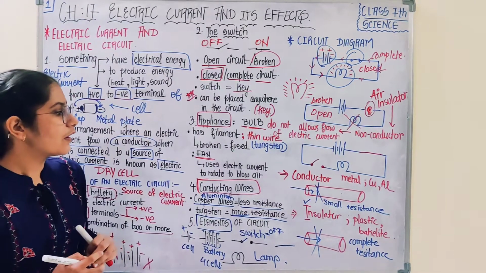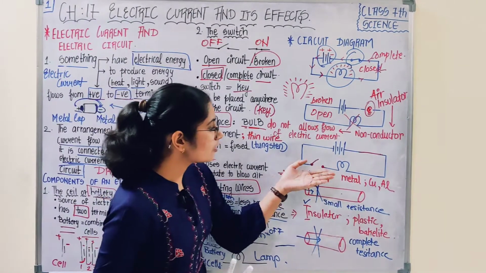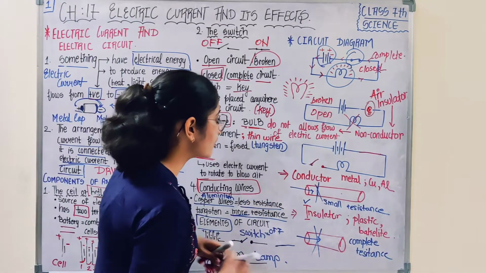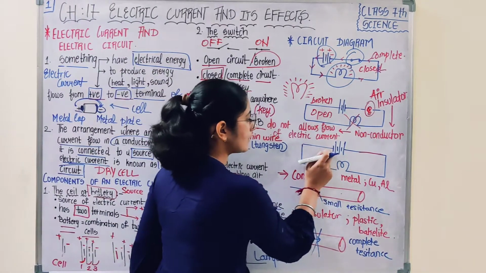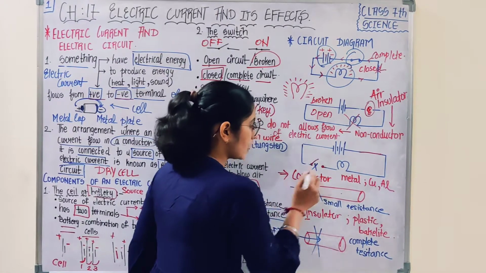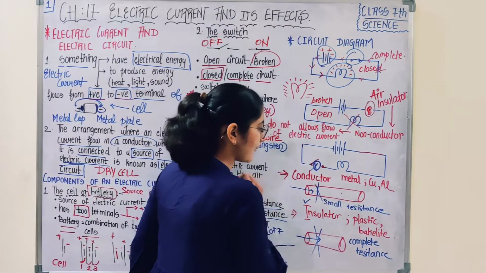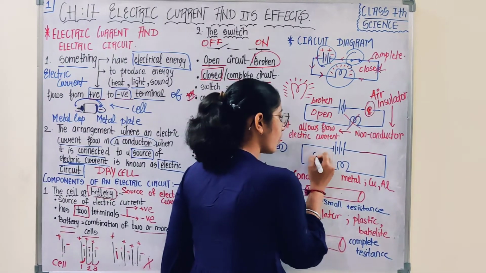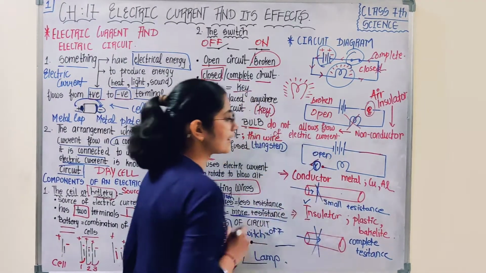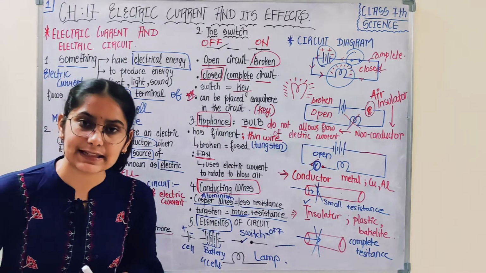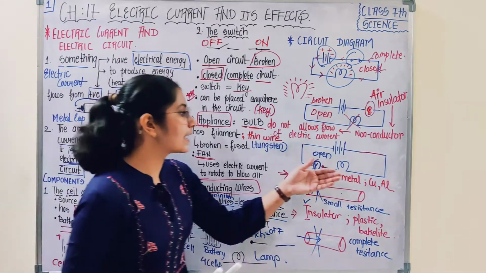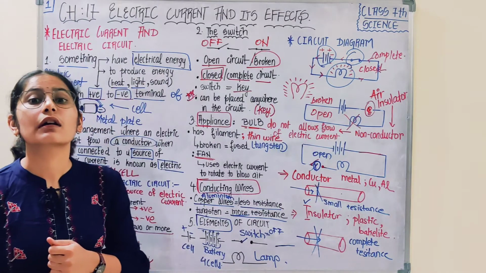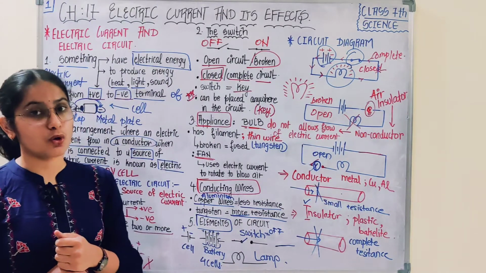Now see, if I make the switch off, the connection between the bulb and cell stops. So that means this space is occupied by air. Therefore this circuit is also known as open circuit. तो जहाँ पे करंट फ्लो नहीं हो रहा है, ऐसे सर्किट को मैं क्या बोलूंगी? ओपन सर्किट और ब्रोकन सर्किट.